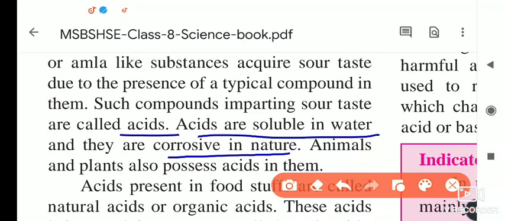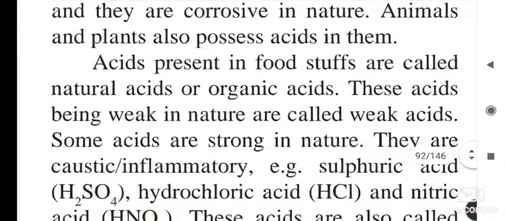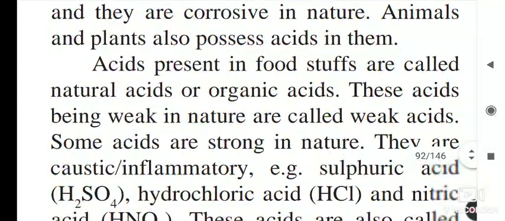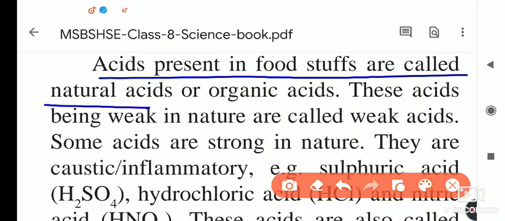If we put lemon juice on our skin for some time, you will notice that part itching. Why? Because it is a property of acid, they are corrosive in nature. Animals and plants also possess acid in them. In our stomach also hydrochloric acid is there for the digestion of food. It is very strong, but in our stomach bile is also secreted, and because of it the food becomes neutral again.